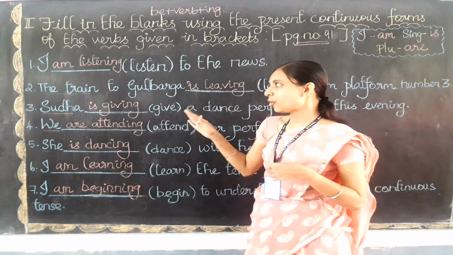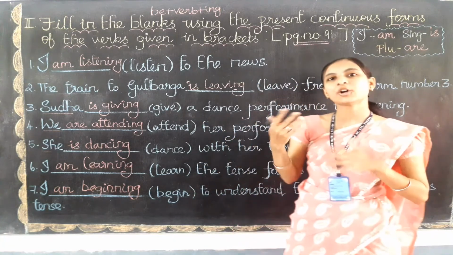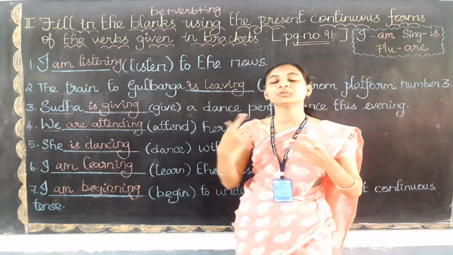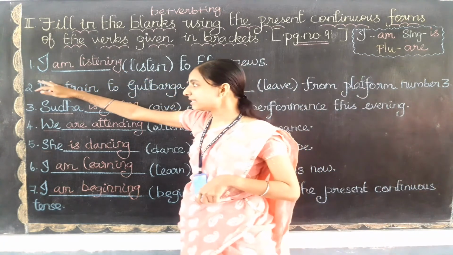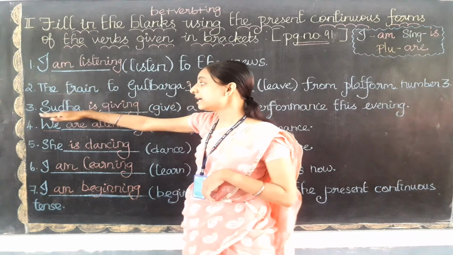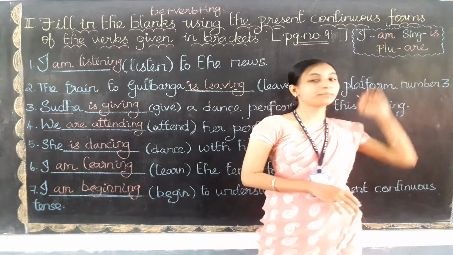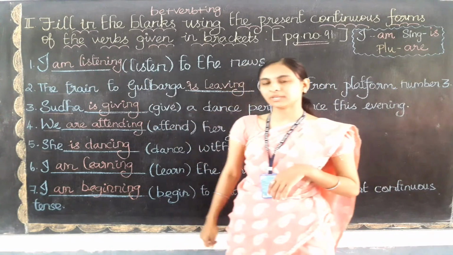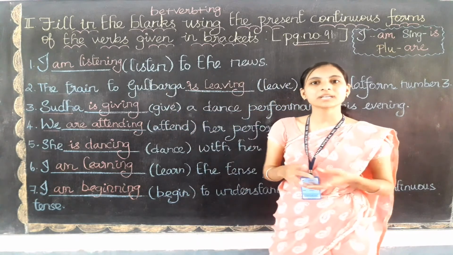Okay, so I hope you are clear with this exercise, children. Keep in your mind whenever you are going to change the base form into present continuous form, you need to check the subject first. If the subject is I, you will be using am in the present continuous form, and then you will be adding ing to it. Okay, so I am listening, that will be present continuous form.